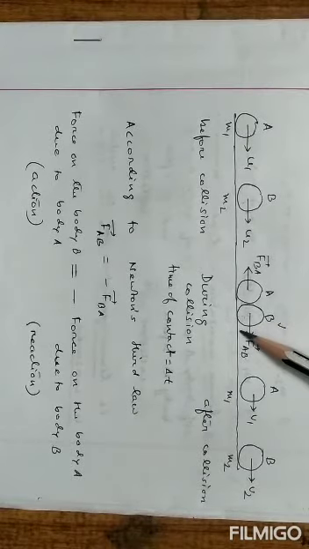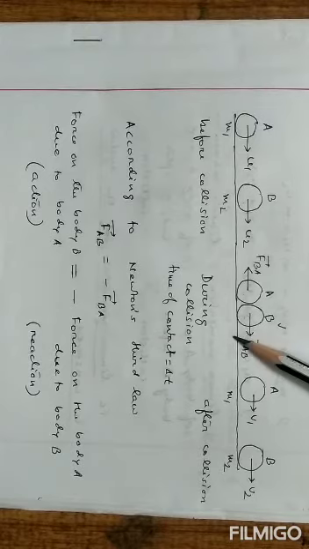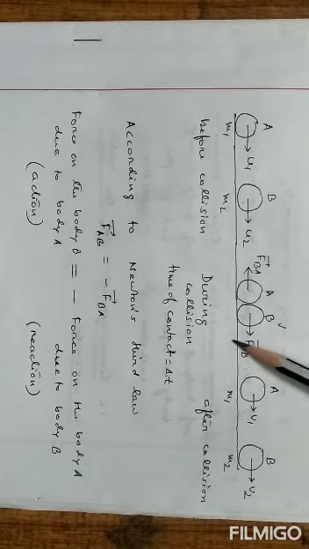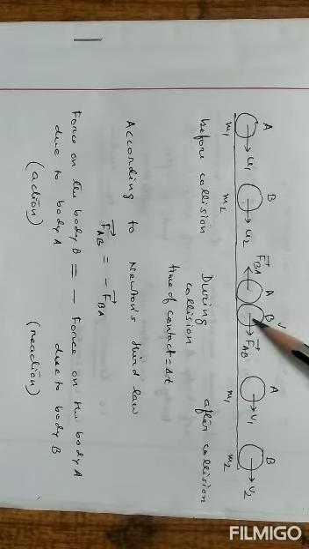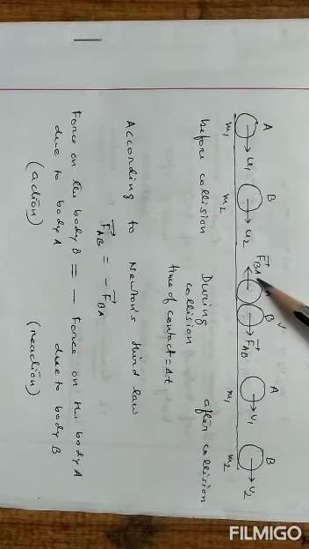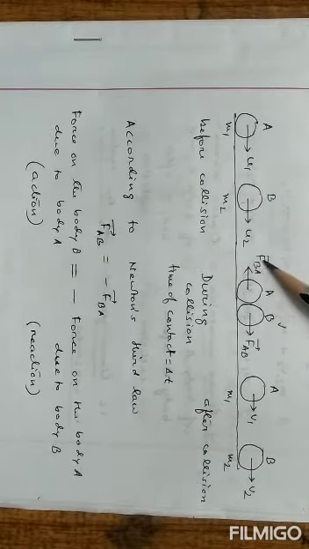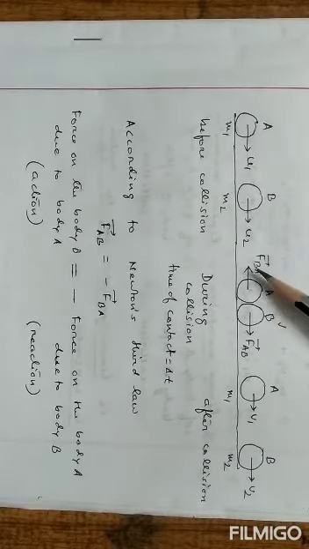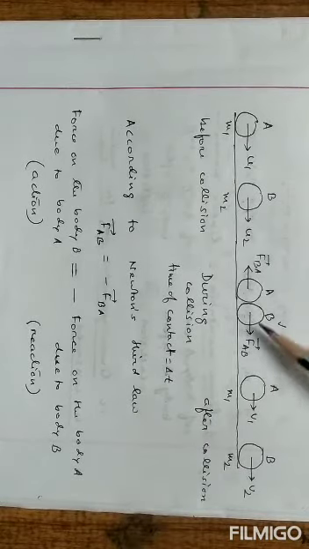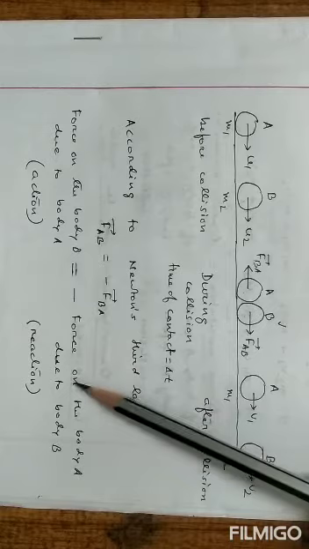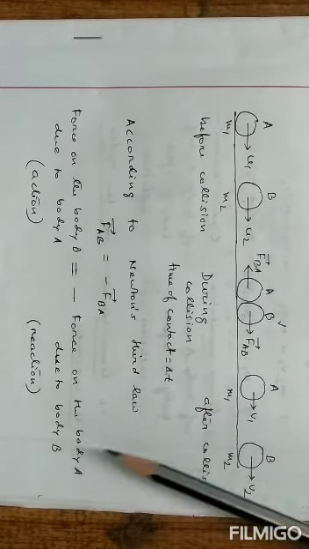We know that to every action, there is an equal and opposite reaction. So if this is the action, B also gives a force on A, which is called reaction. This force here we denote as FBA. What is FBA? It is the force acting on body A due to body B.